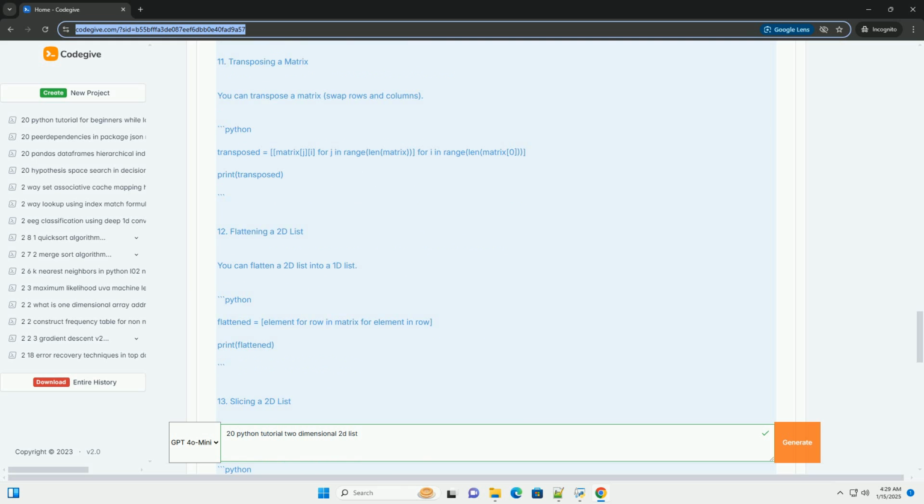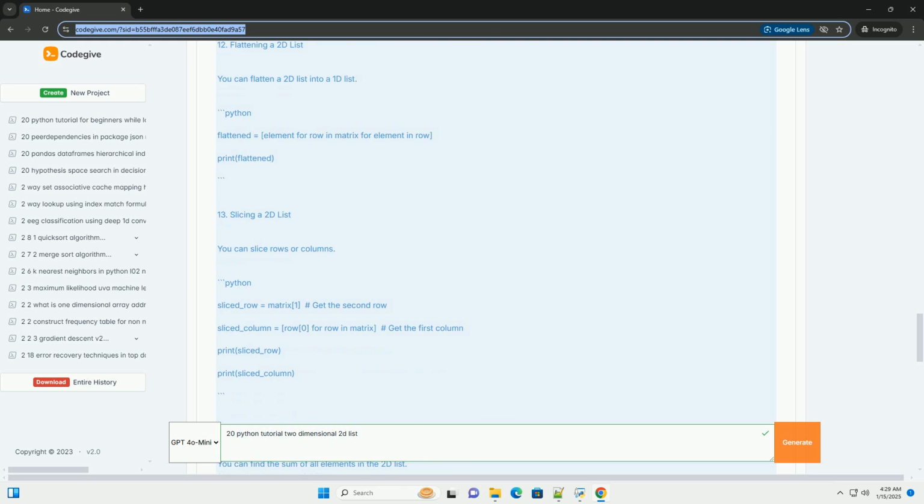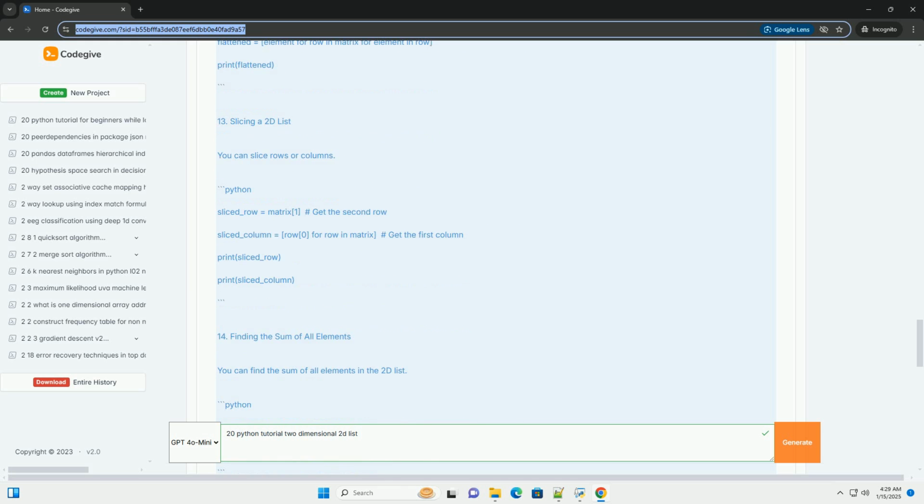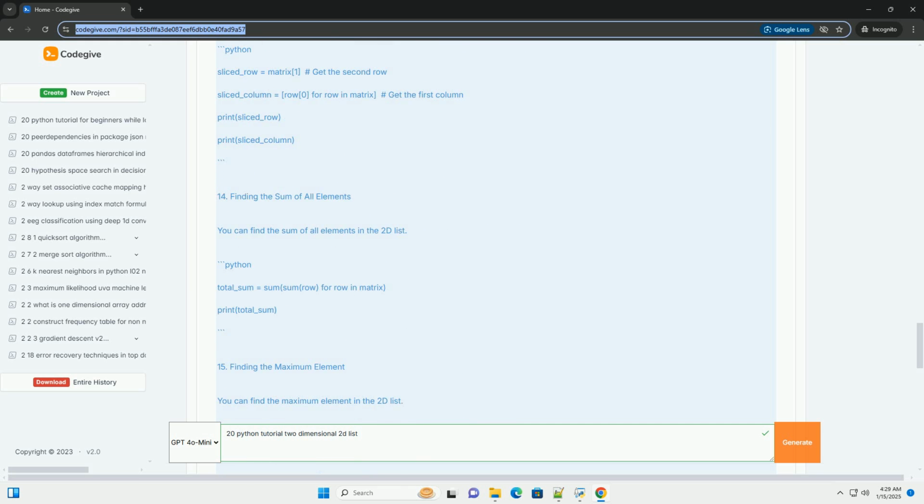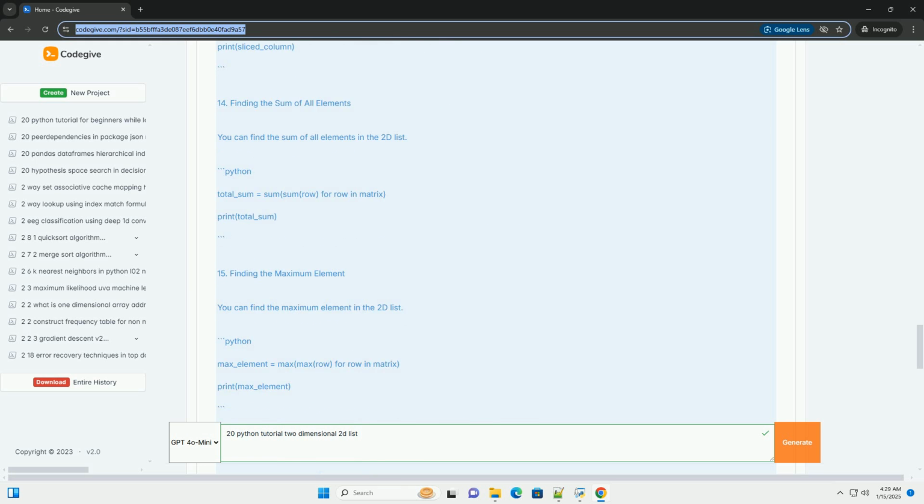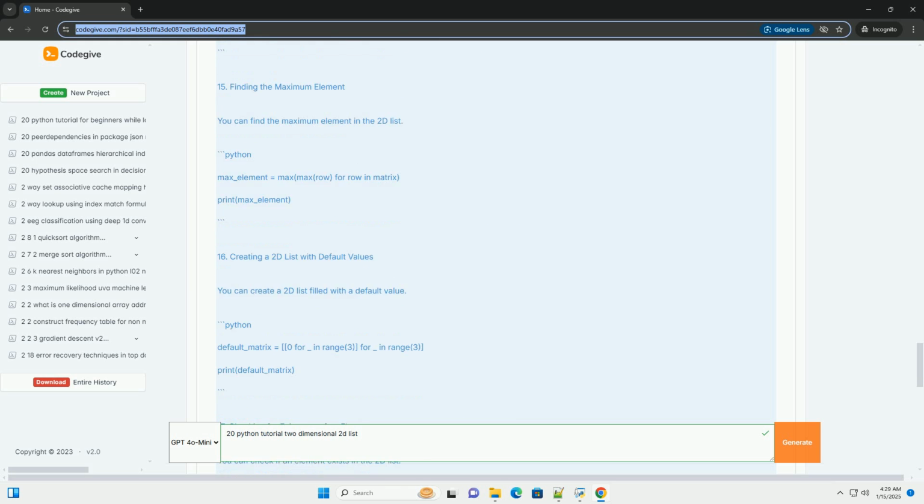4. Iterating through a 2D list. You can use nested loops to iterate through all elements. 5. Getting dimensions. You can get the number of rows and columns. 6. Adding a new row. You can append a new row to the matrix.